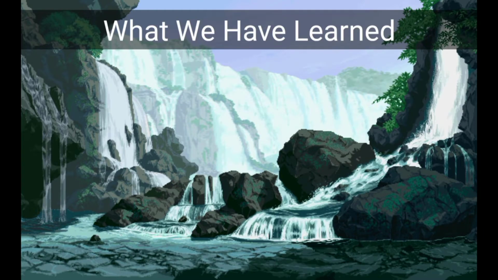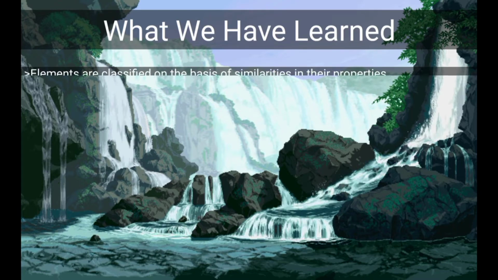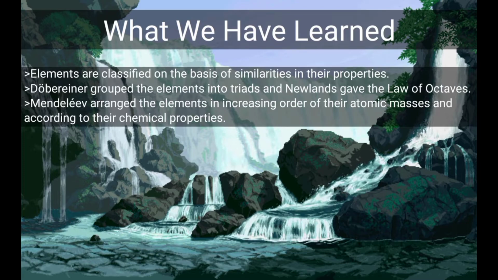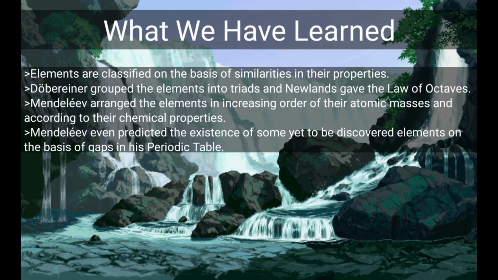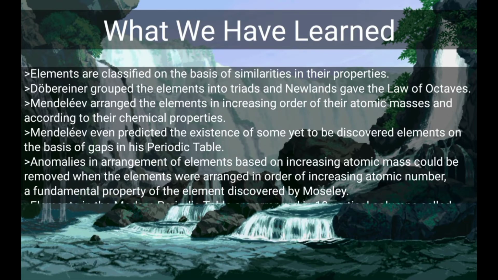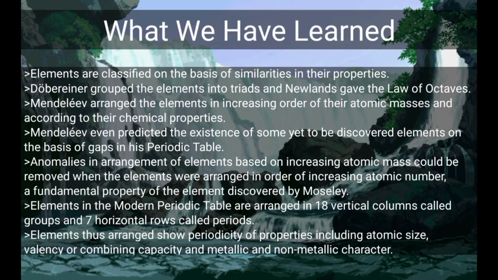By this we have completed our session. Let us revise what we have learned. Elements are classified on the basis of similarities in their properties. Dobereiner grouped the elements into triads and Newlands gave the law of octaves. Mendeleev arranged the elements in increasing order of their atomic masses and according to their chemical properties. Mendeleev even predicted the existence of some yet to be discovered elements on the basis of gaps in his periodic table.